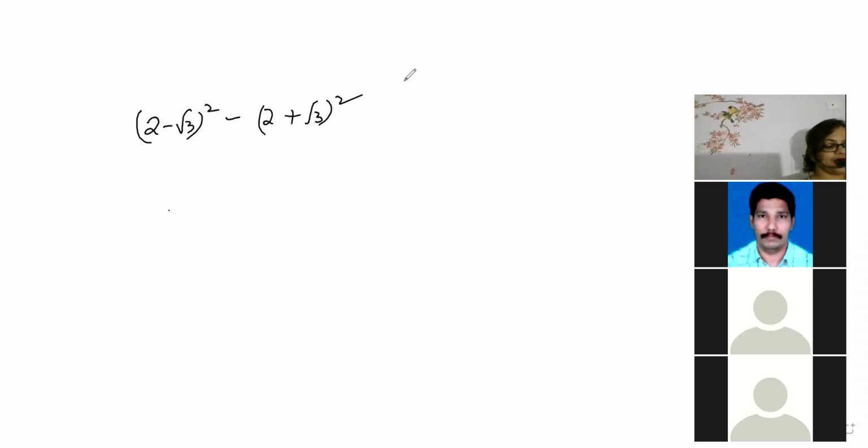Now next question is 2 minus root 3 whole square minus 2 plus root 3 whole square. And your time starts now. Typing speed I can understand better. Say the answer.